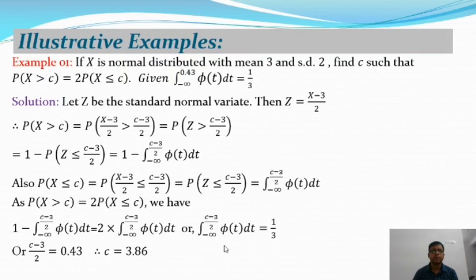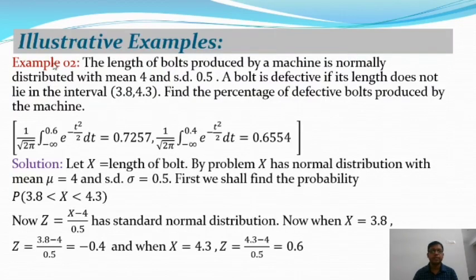Okay, so now comparing this equation with this one, in the given problem we will get c minus 3 by 2 is equal to 0.43. Okay, and from this we will get the value of c, and c is equal to 3.86. After simplifying this equation we will get this one. So c is equal to 3.86. That means the value of c in a normal distribution is 3.86. So after that we will take the second example on the binomial distributions.